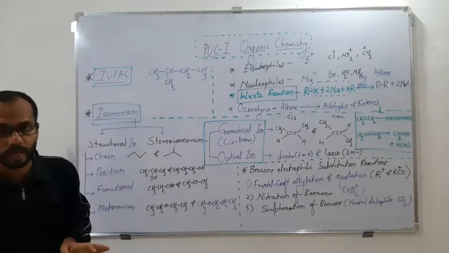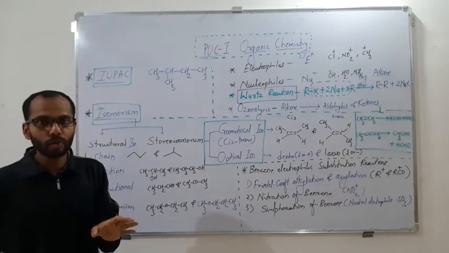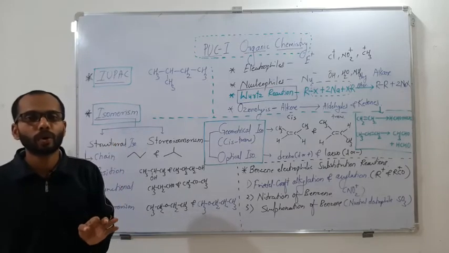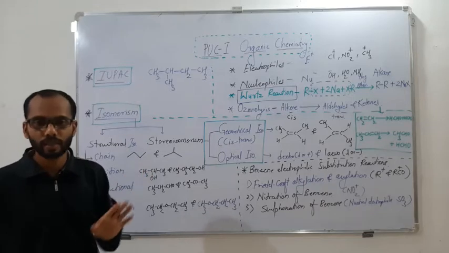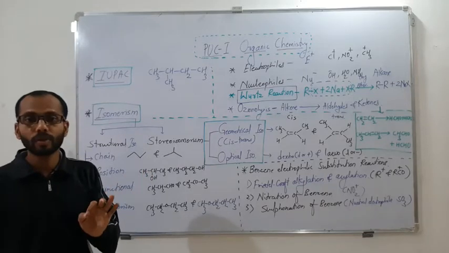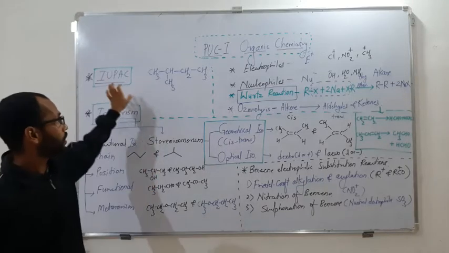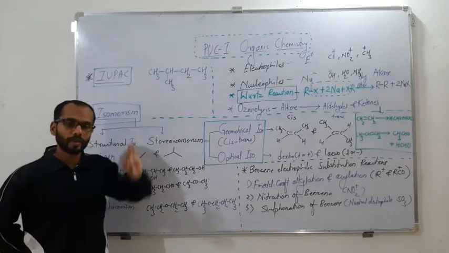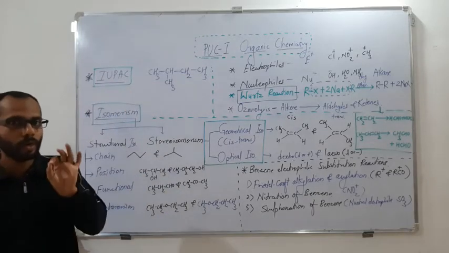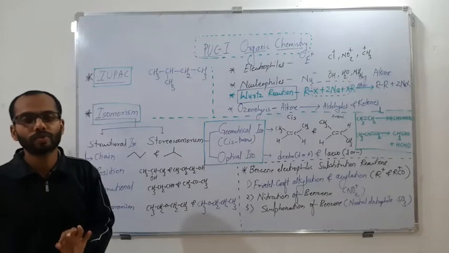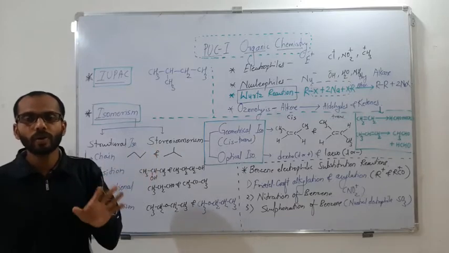You should at least solve 20 examples on each functional group containing substance. When you are ready with the nomenclature, then I assure you that you will have 100% confidence to solve all the organic questions.